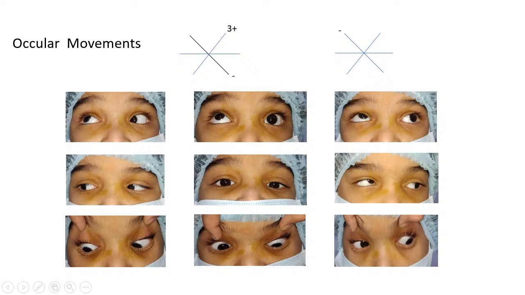In dextroversion, as you can see, in the left eye there is restriction of upward movements. Coming to dextro depression, there is no restriction of movements noted. Coming to levo elevation, as you can see, there is excessive rolling of the right eye, suggestive of inferior oblique overaction in the right eye. Coming to levo depression, there is restriction of depression in the right eye, suggestive of superior oblique underaction.